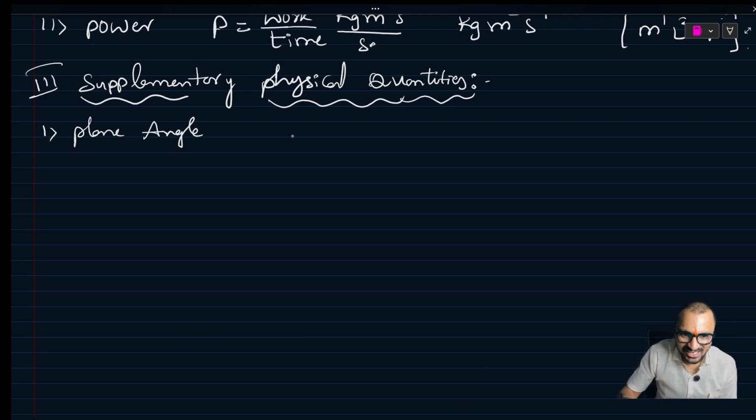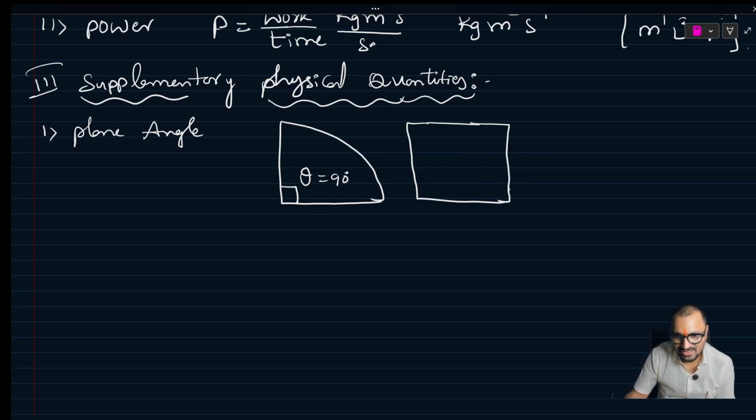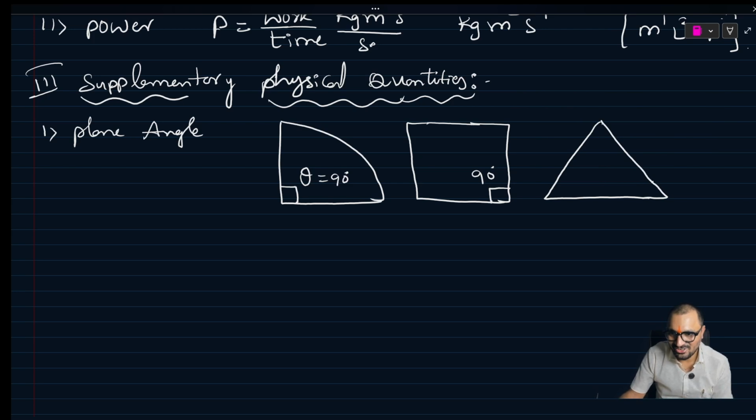I can take the circle. What is the angle here? We can say that this angle is 90 in a sector. What is the angle in the case of a square? This angle is 90. We have an equilateral triangle. What will be this angle? 60.